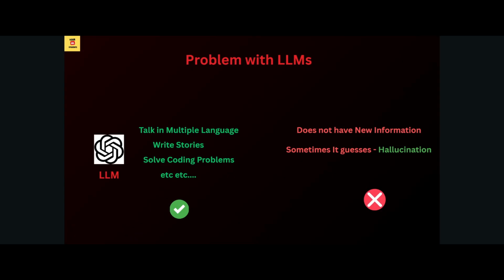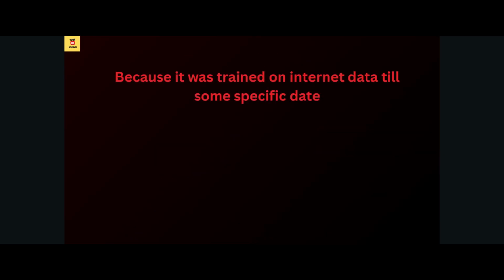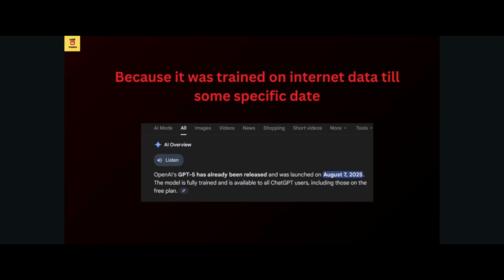Your LLM does not have new information about the market. Why? Because it was trained on internet data till some specific date. Like here I kept one screenshot. You can see OpenAI's GPT-5 has already been released and was launched on August 7, 2025. This model is available to all ChatGPT users, including those on the free plan. So it was launched on August 7, 2025.